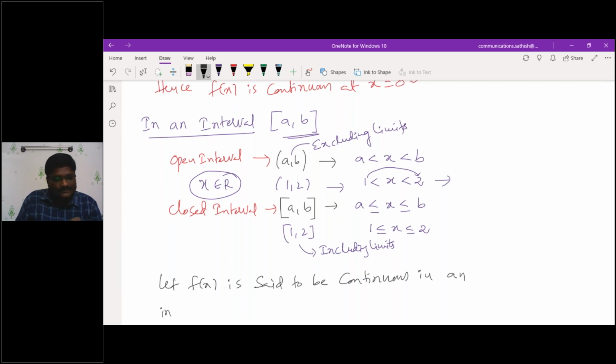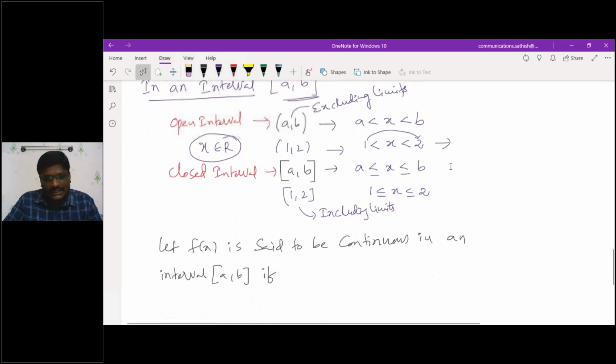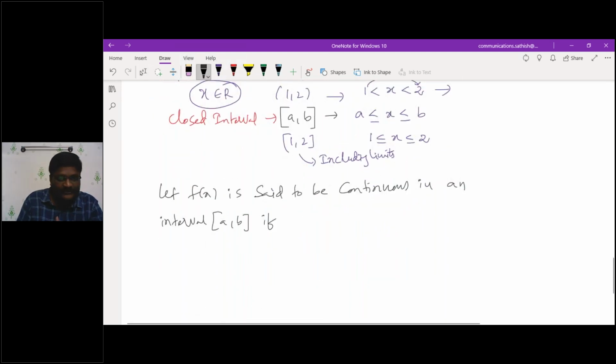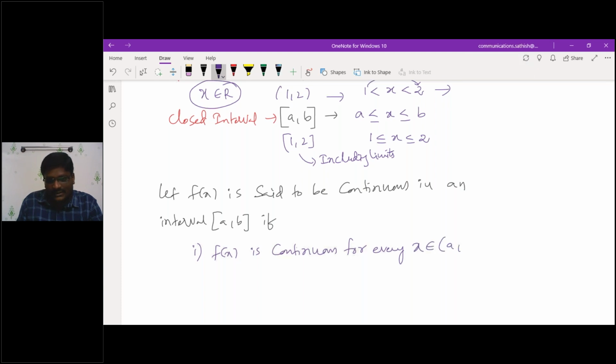in an interval a comma b, if in an interval a comma b, the first point, f of x is continuous for every x belongs to a comma b. Then the second one, I'll explain, you don't get bothered. Limit x is tending to a minus f of x.